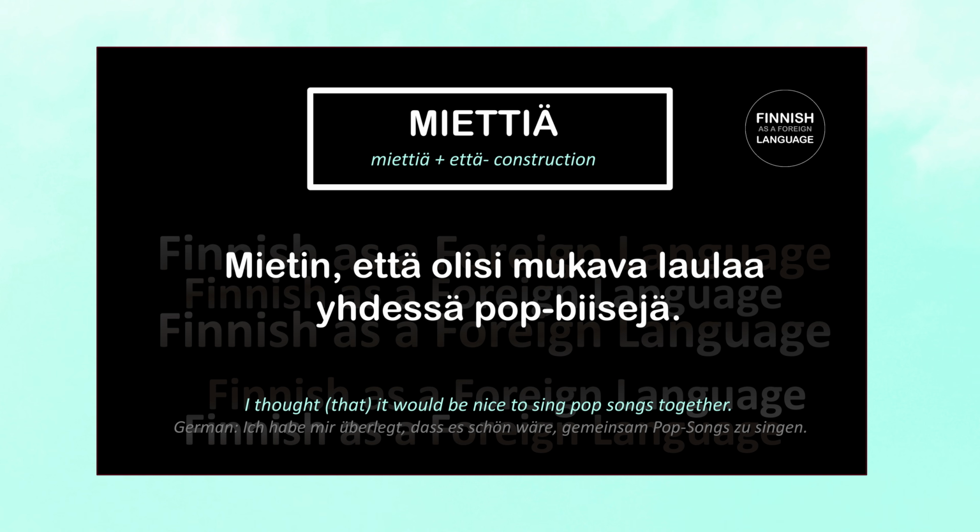Olisi is the third person singular present tense conditional form of olla, which means to be, and mukava can be translated as nice or pleasant. Laulaa yhdessä means to sing together, and pop-biisejä means pop songs. Here we use the partitive plural because we're talking about an indefinite amount of songs. So again, here we use miettiä to emphasize our personal reflection or idea, not just general thinking. Let's repeat again. Mietin, että olisi mukava laulaa yhdessä pop-biisejä. I thought that it would be nice to sing pop songs together.